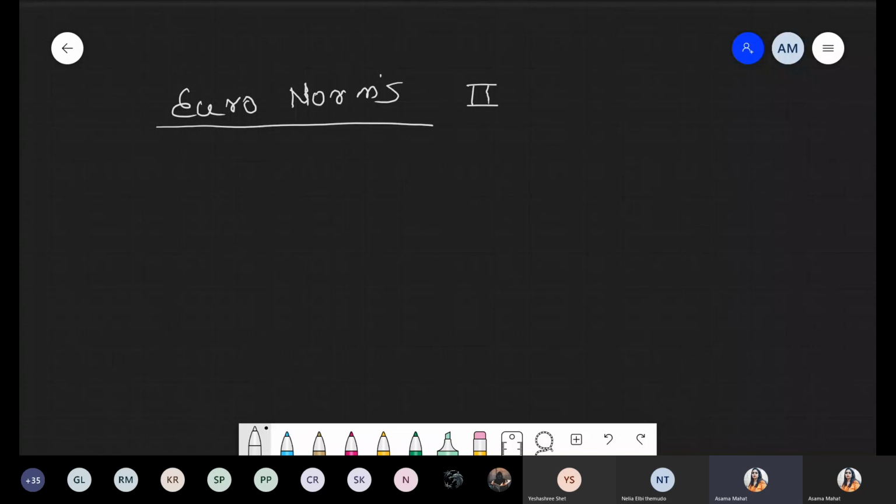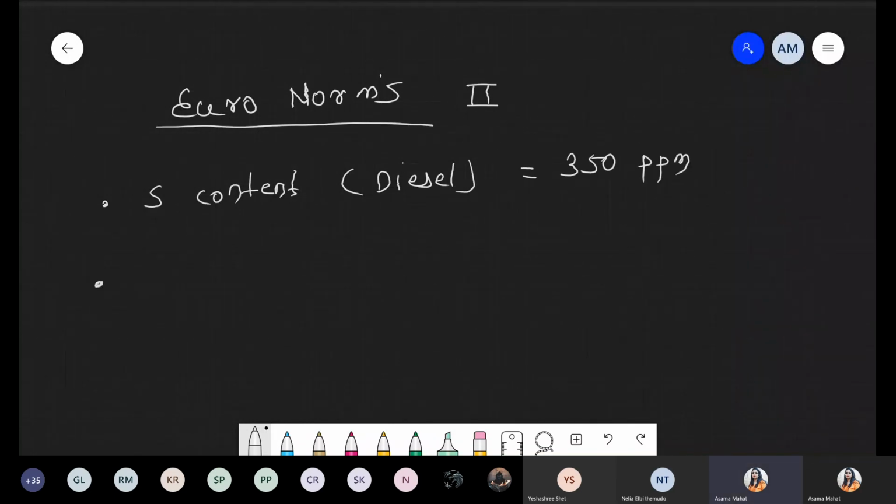According to Euro norm second, they decided one rule about the sulfur content. The sulfur content present in diesel should be 350 ppm. The concentration of sulfur in diesel should be 350 ppm.